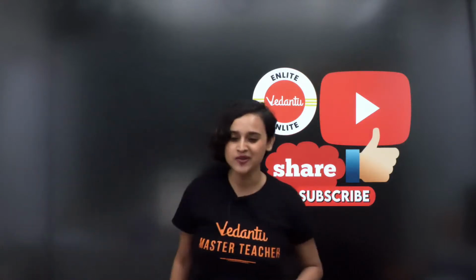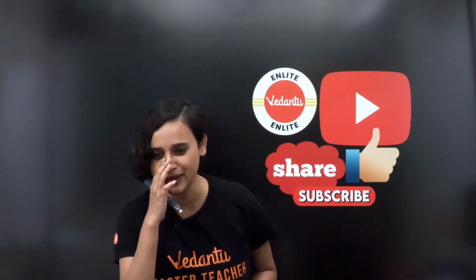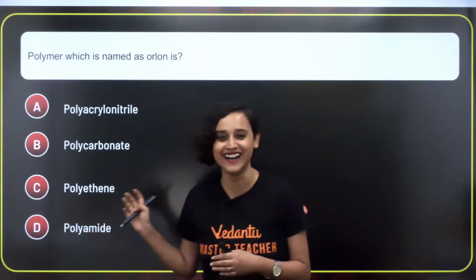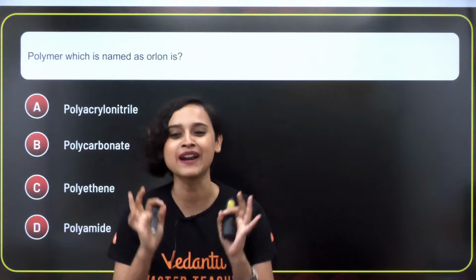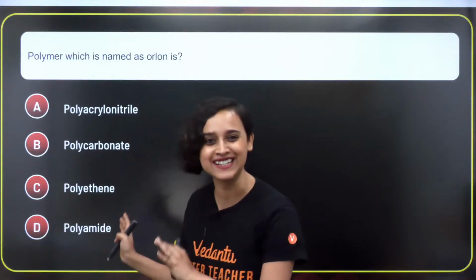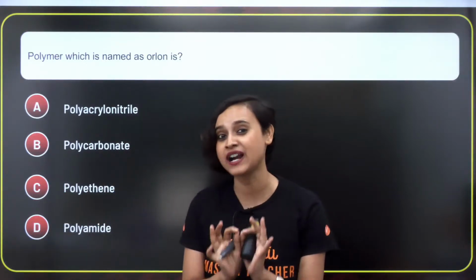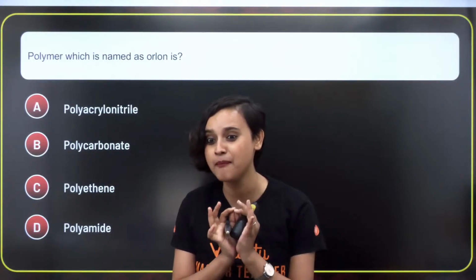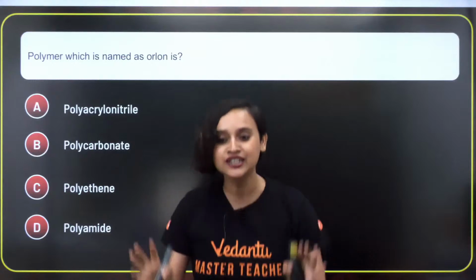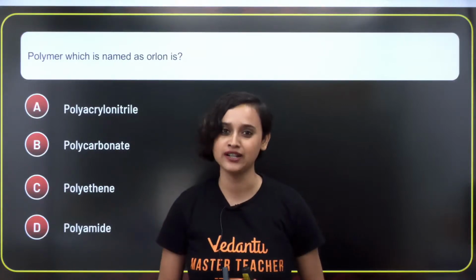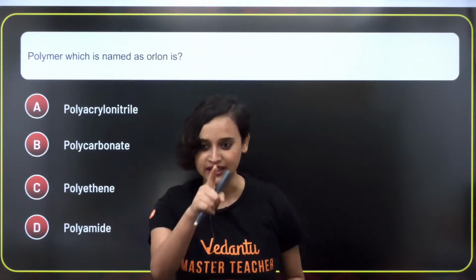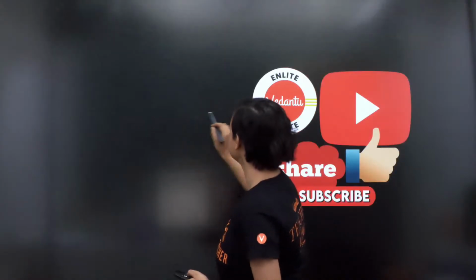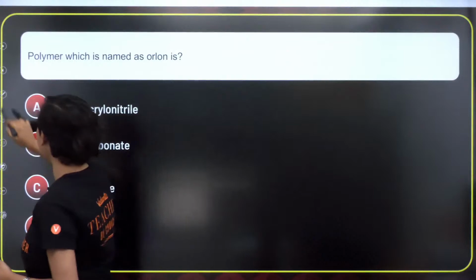Now tell me, how was the paper, guys? Waiting for shift 1 answers. Chalo, let's begin. How many of you remember the predictor questions? Do you even see? I pretty much predicted the question. The question paper was pretty much leaked to you even before you went for the exam, isn't it? Yesterday we spoke about this Orlon thing, do you remember?